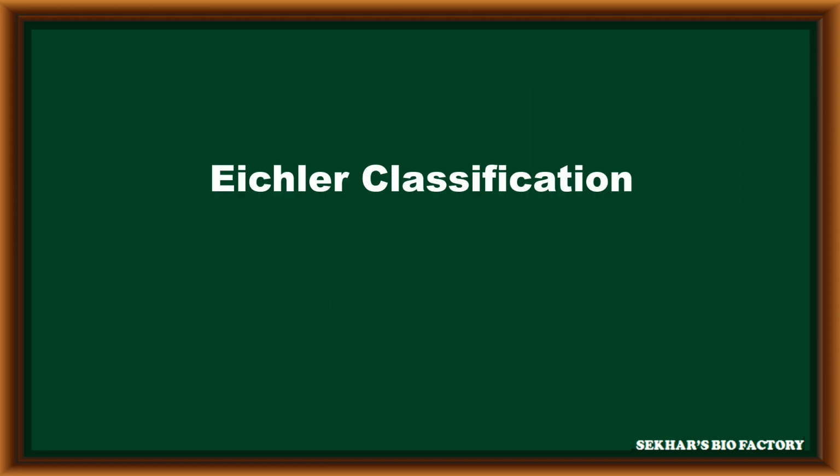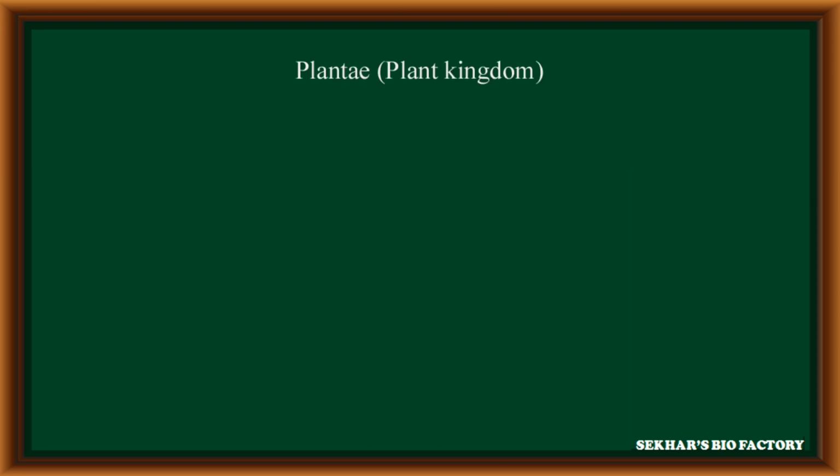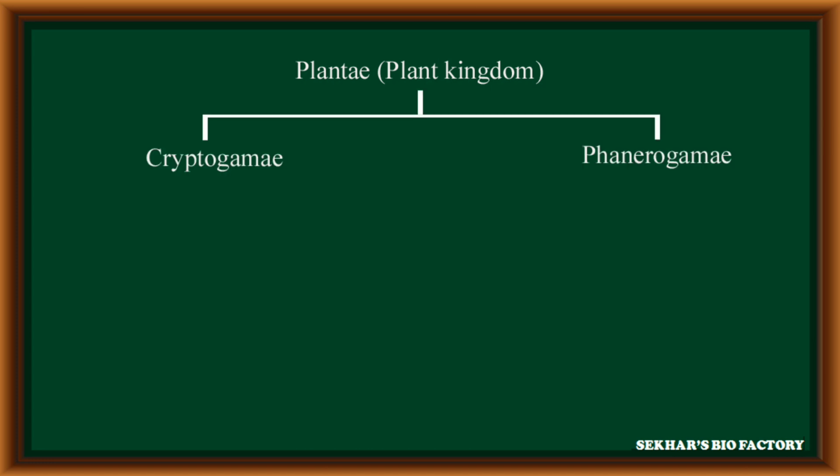Now, the Eichler classification has been followed for many years. According to it, the kingdom Plantae is classified into two subkingdoms: cryptogamia and phanerogamia. Cryptogamia is a subkingdom having non-flowering plants, but phanerogamia has only flowering plants.